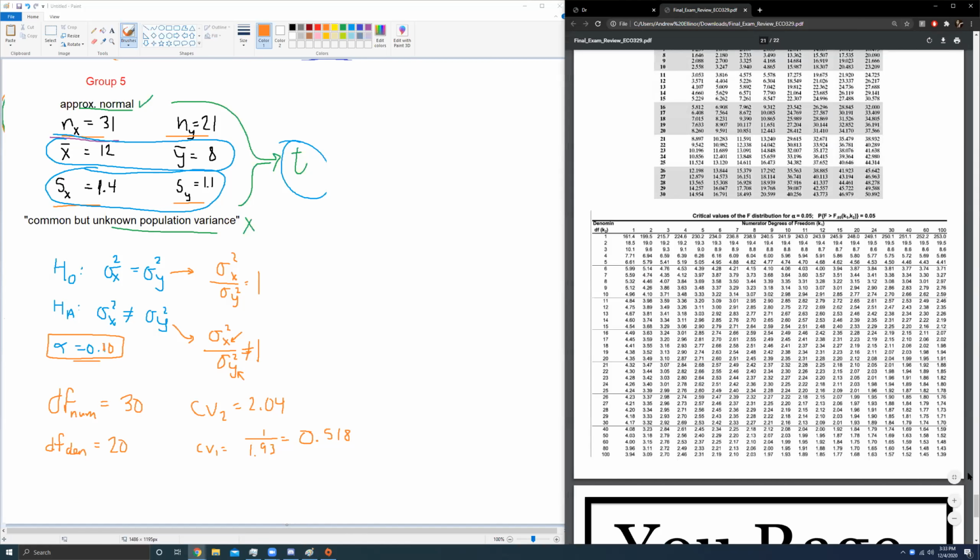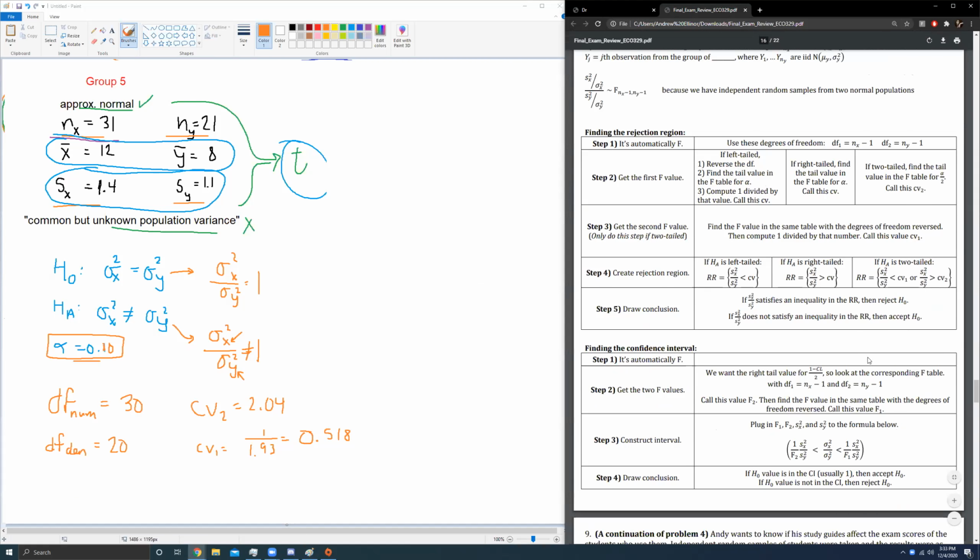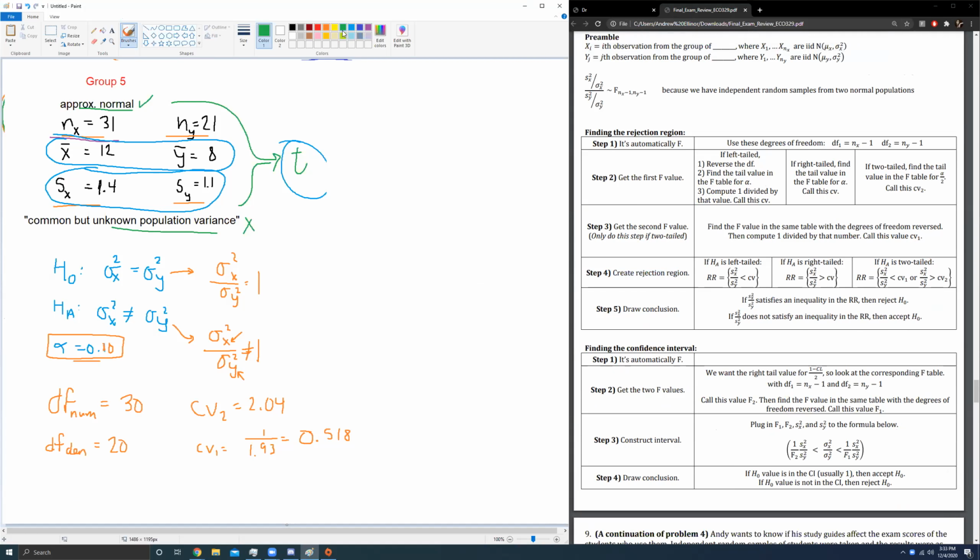So we have our two critical values, CV1 and CV2. What does my cheat sheet continue to say? Create our rejection region. Again, this might be a point where she asks, what are your critical values? So you say CV1 is 0.518, and your second critical value is 2.04. And she'll make sure she specifies which one she wants you to make the larger one versus the smaller one. Our rejection region will be sx squared over sy squared is less than 0.518, or sx squared over sy squared is greater than 2.04. That's the way we set up our rejection region.